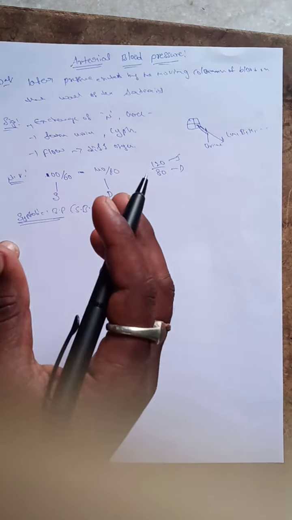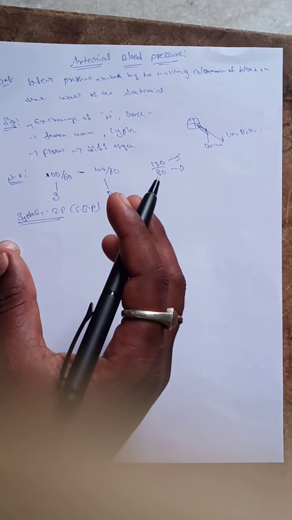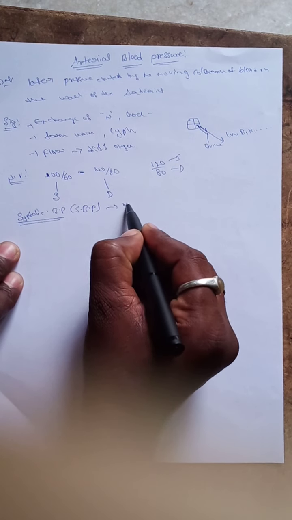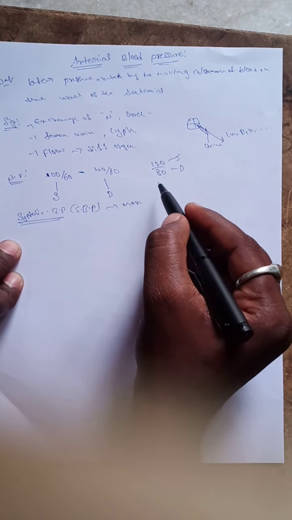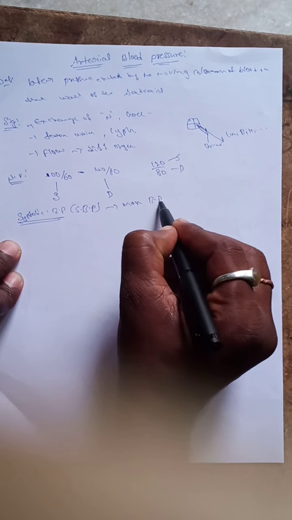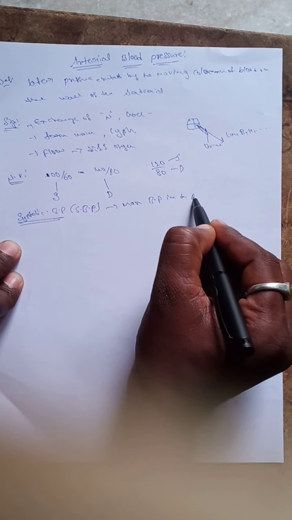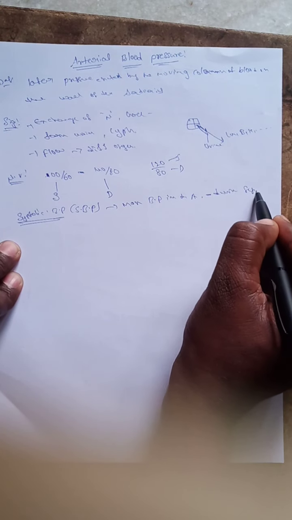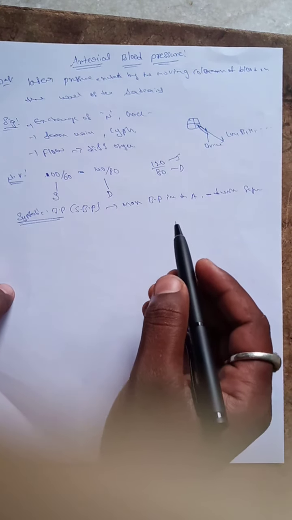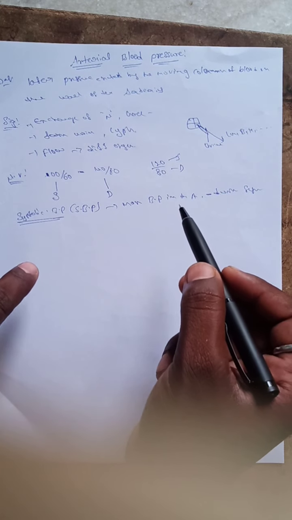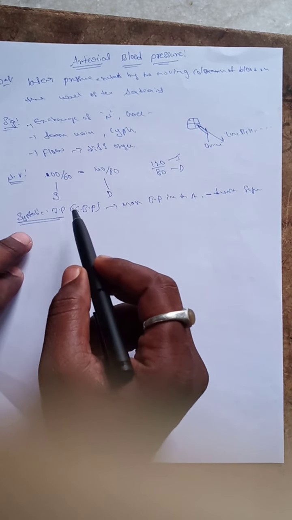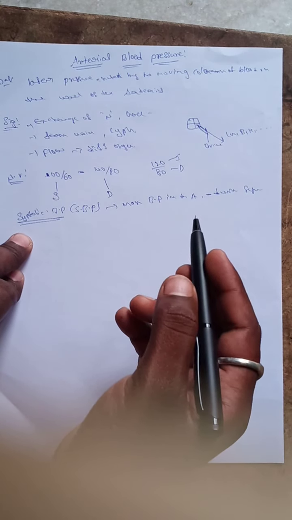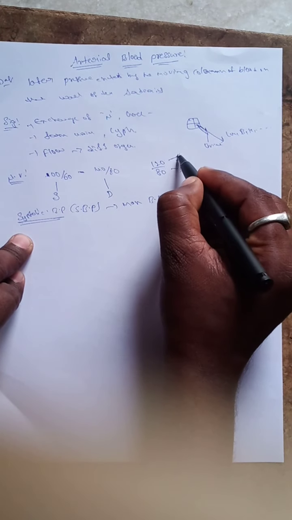It is defined as the maximum blood pressure in the arteries attainable during systole. At the systolic condition, the maximum blood pressure that occurs in the arteries is known as systolic blood pressure. The normal systolic blood pressure is 120.